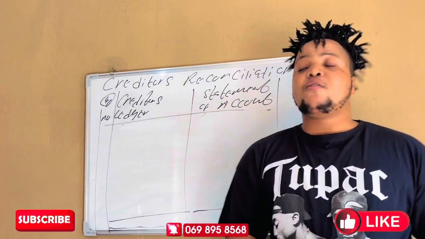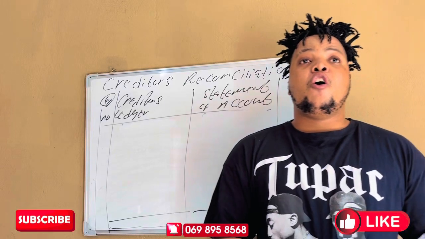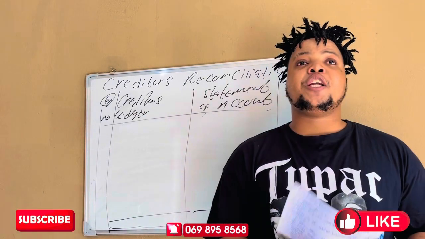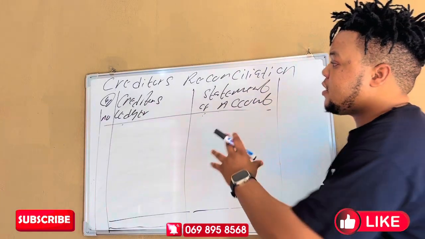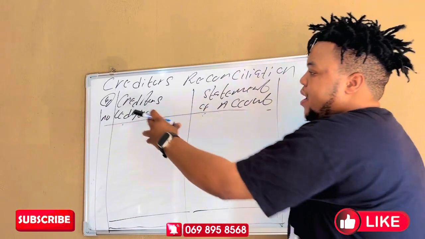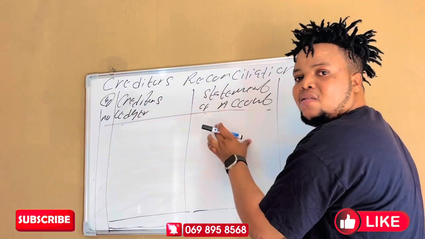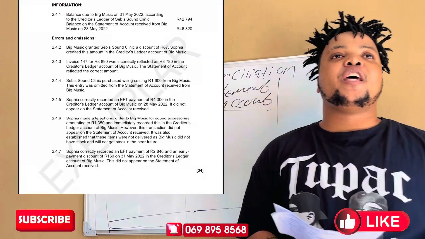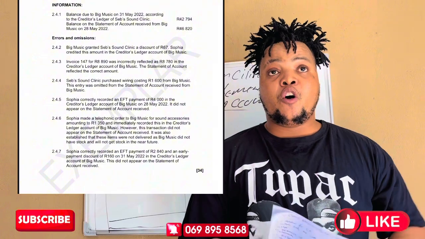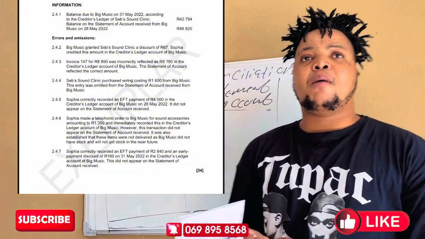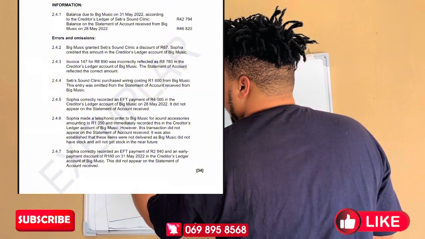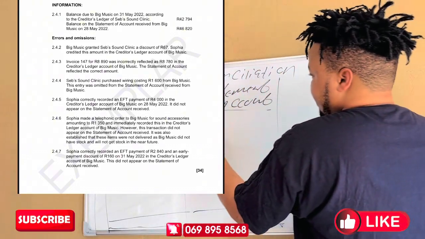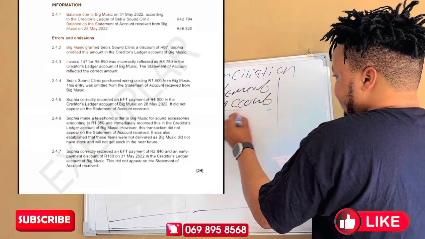So we have the question paper on our screen there. Let's quickly check the questions, because before we start, we need to know what amounts are given on the answer book. They always give you those amounts. If you check 2.4.1, we are given the amount on the creditors ledger as 42,794, and here 46,820.